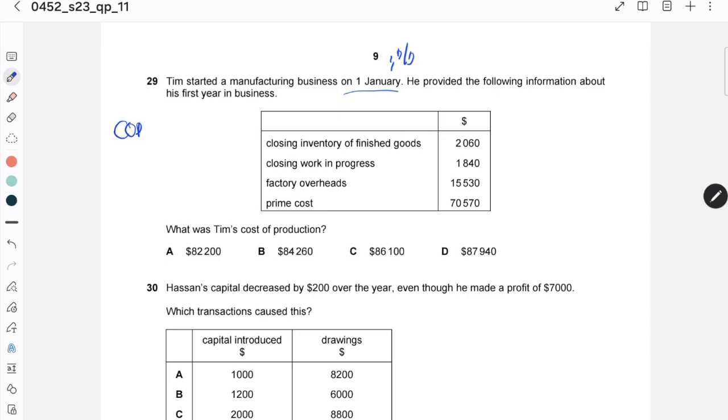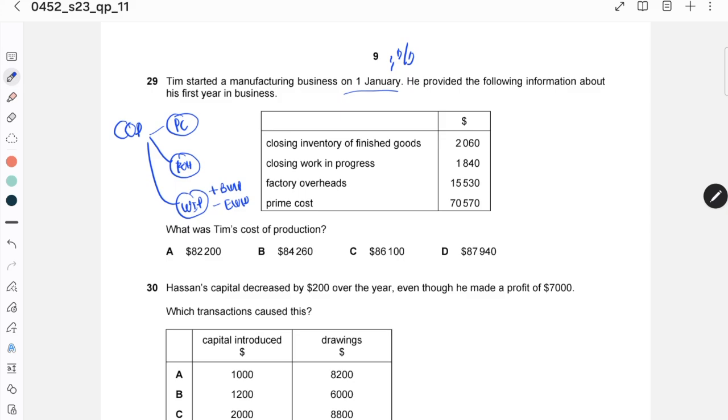So COP has 3 parts. One is prime cost, and then factory overhead, plus beginning work in progress, minus ending work in progress.